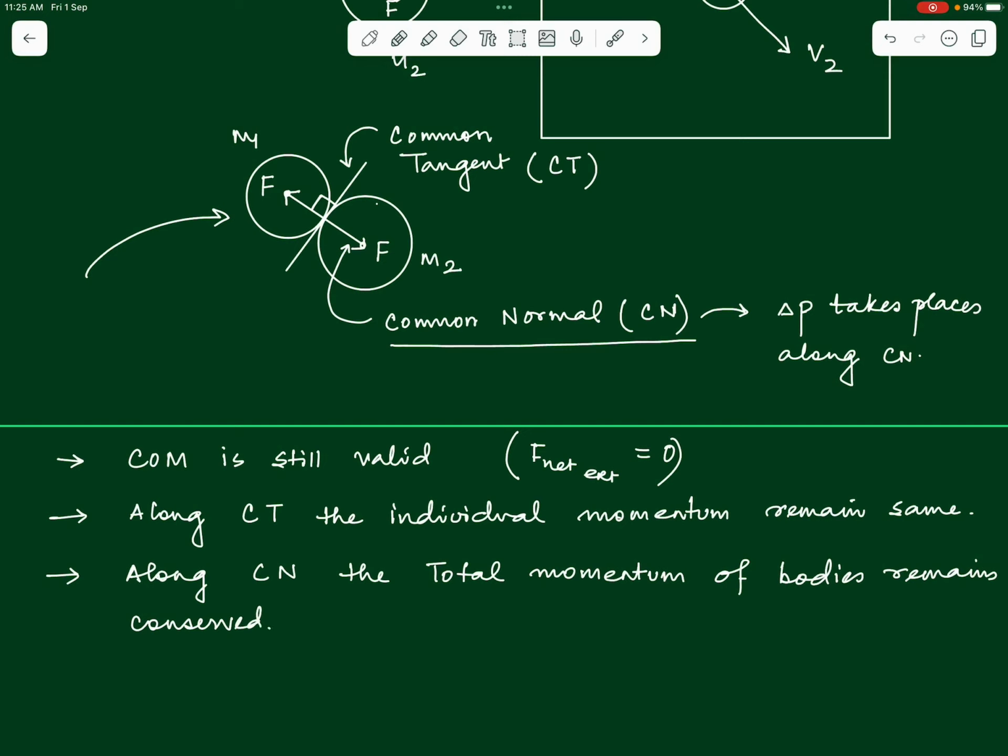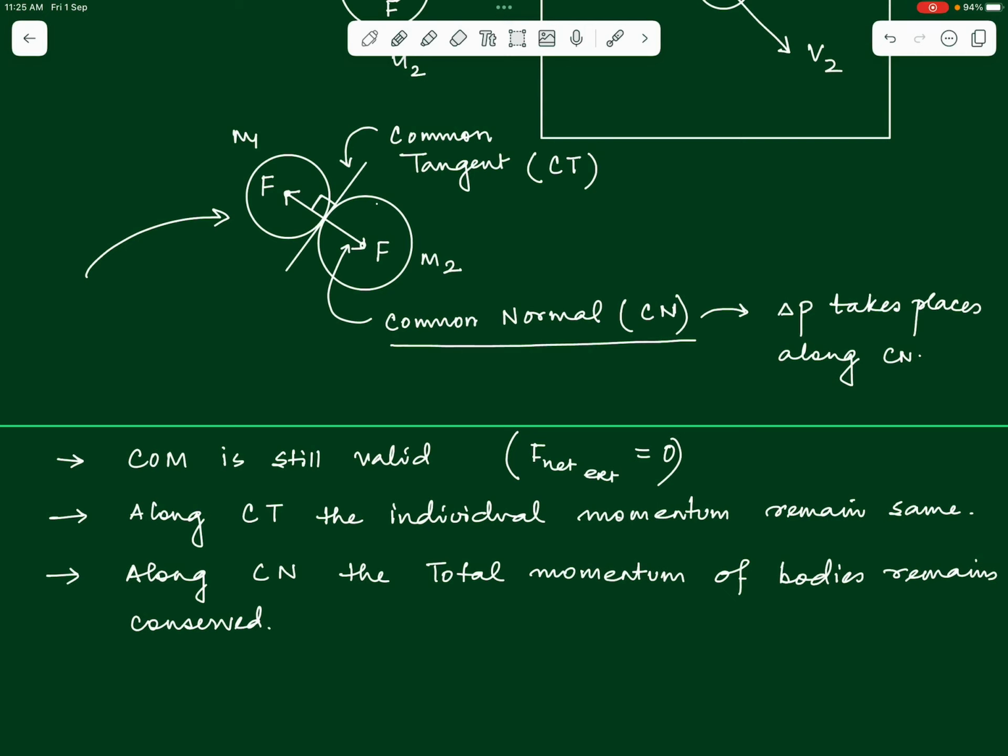That comes from the law of conservation of momentum, right. So, the law of conservation of momentum is still valid, but we are now applying it over the common normal direction, because we know that along the common tangent, the bodies are not undergoing any change in their momentums, right.